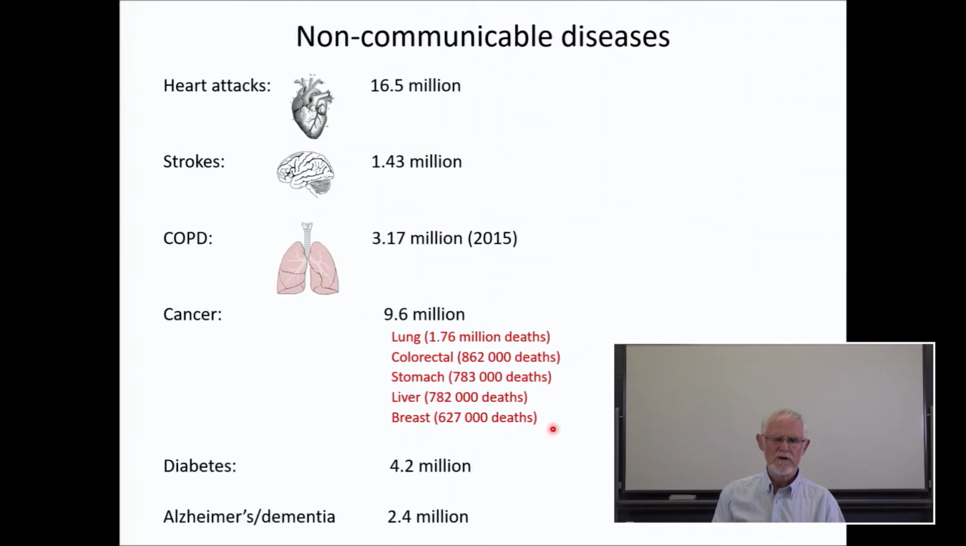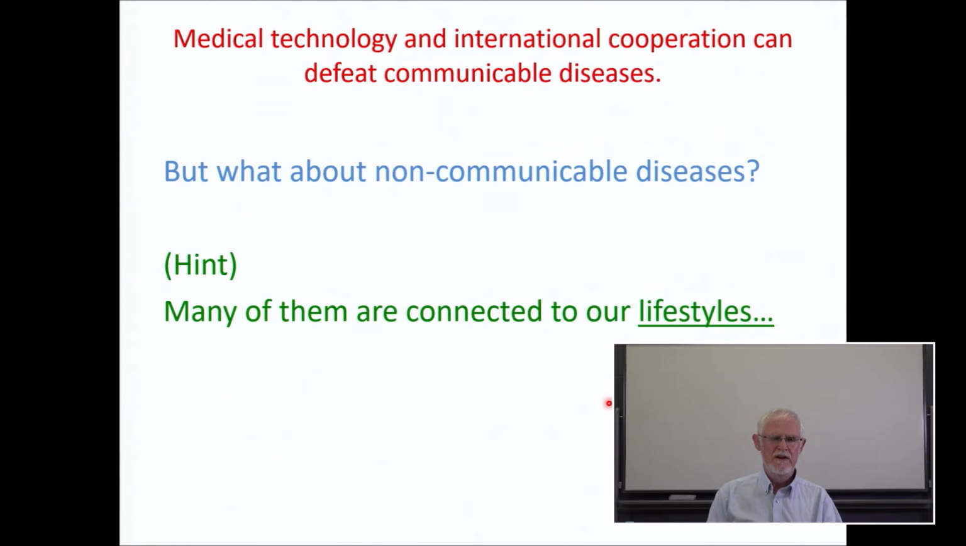Non-communicable diseases, we can see heart attacks, strokes for the head, COPD for the lungs, cancer, lung cancer is the most dangerous type of cancer by a big margin, and then diabetes and Alzheimer's and dementia also causing a lot of deaths. Now we can see that medical technology, international cooperation can defeat communicable diseases, but what about non-communicable diseases? Now here is a hint. Many of them are connected to our lifestyles.